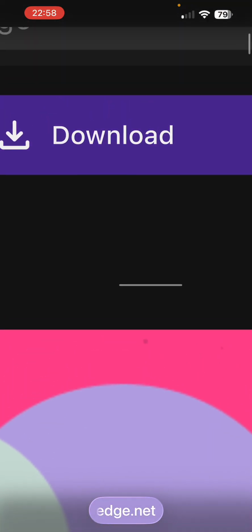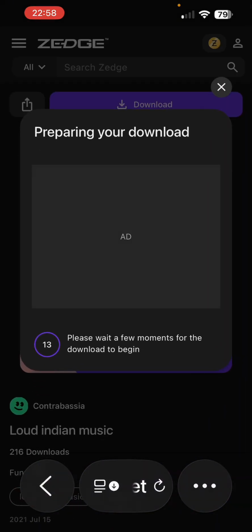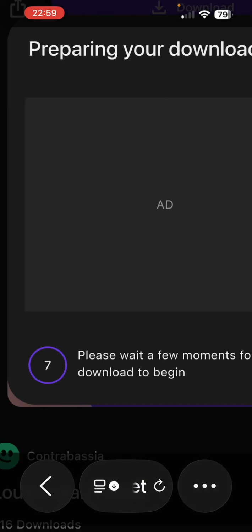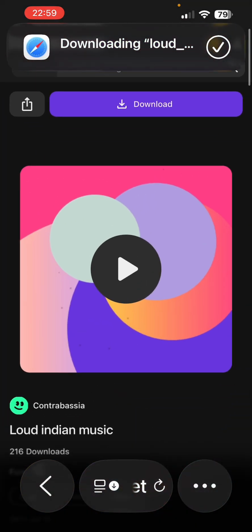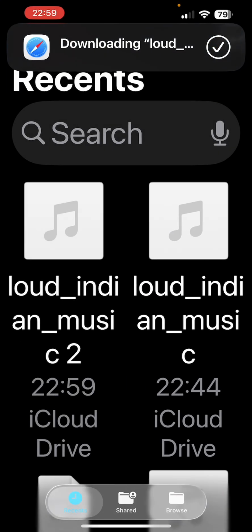Now, you click the download button on the website. On this one, there's just a little countdown. Just give that its time. 5, 4, 3, 2, 1. And we have the file. We hit download. And now it's in my downloads folder.